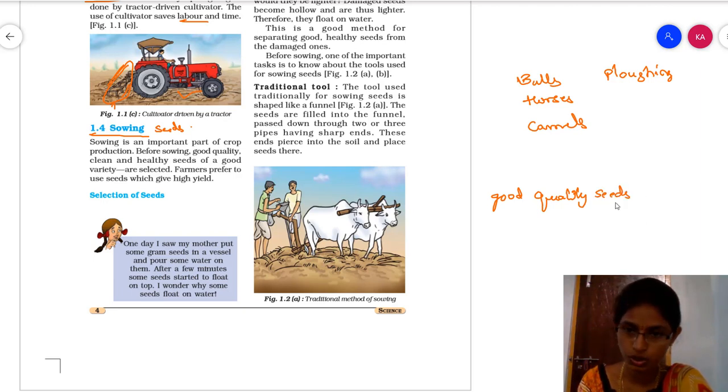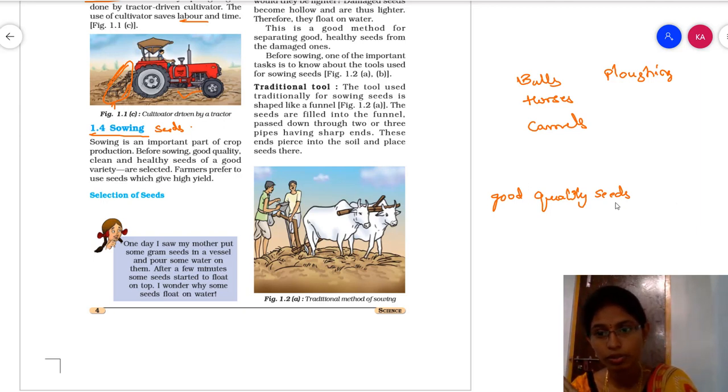The seeds should be good. If the seeds are not good, what happens? There will be no growth. So that's why we have to select the seeds which produce good growth.